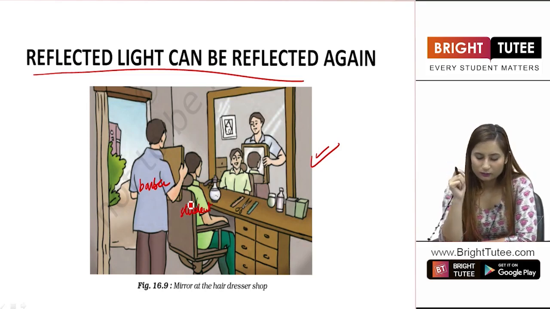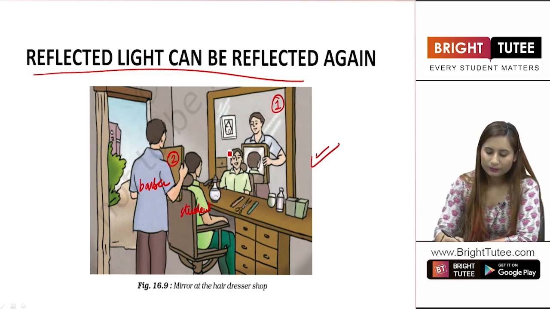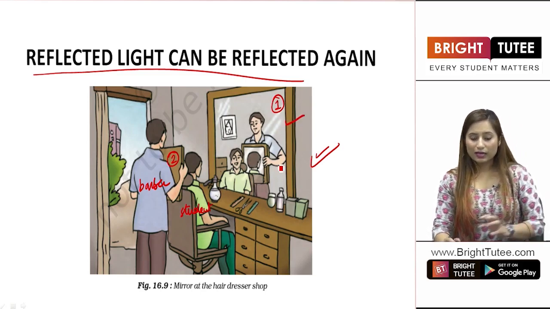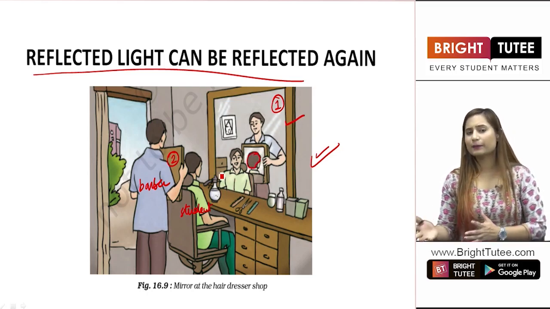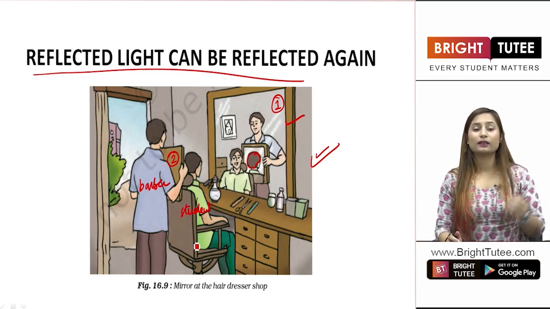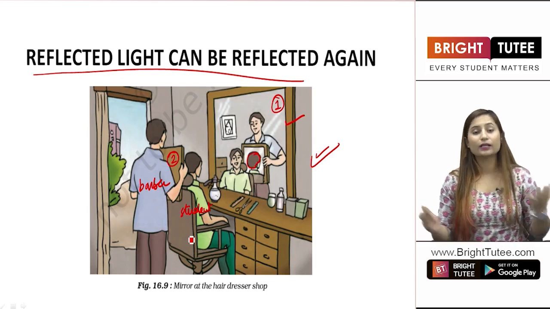Right? Now, after the barber has cut his hair, he brings a mirror in front of the main mirror. This is the main mirror 1 and this is the mirror 2. He brings a mirror in front of the first mirror so that you can look at the back of your head. How is that possible? How is this happening? Basically, the light is getting reflected multiple times so that you are able to look at the back side of your head.